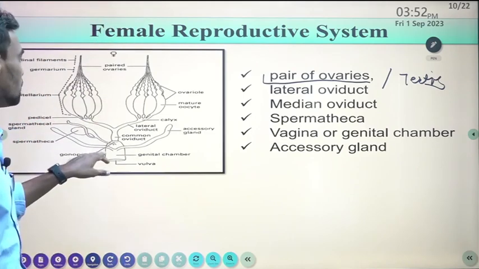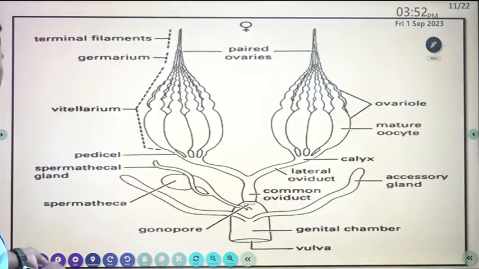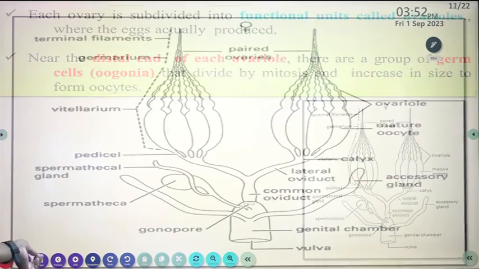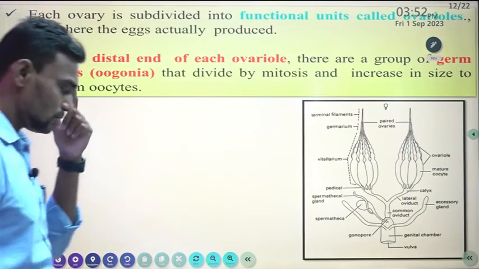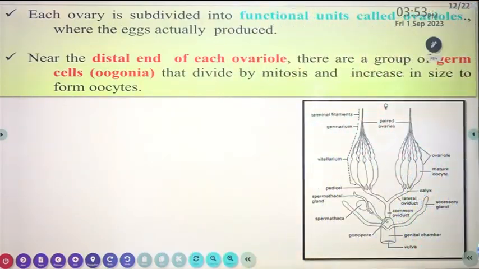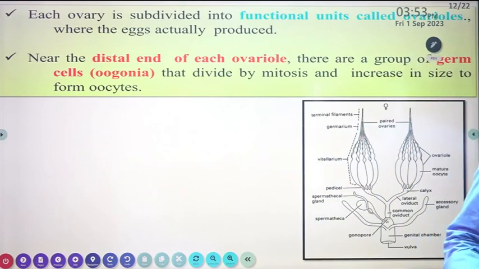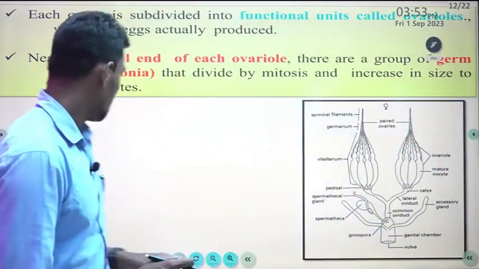This is the schematic diagram of the female reproductive system of an insect. The ovariole is an important term in the female reproductive system. There are two ovaries in the female, and each ovary is subdivided into functional units called ovarioles, just like in the male reproductive system.